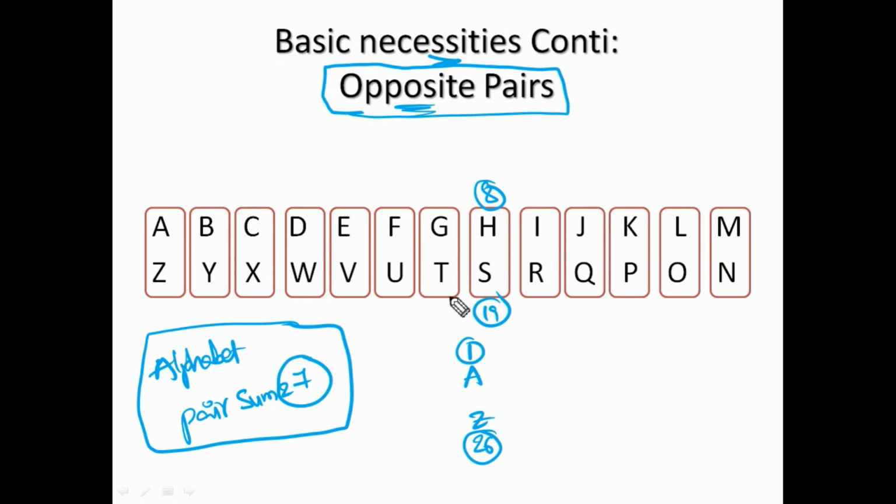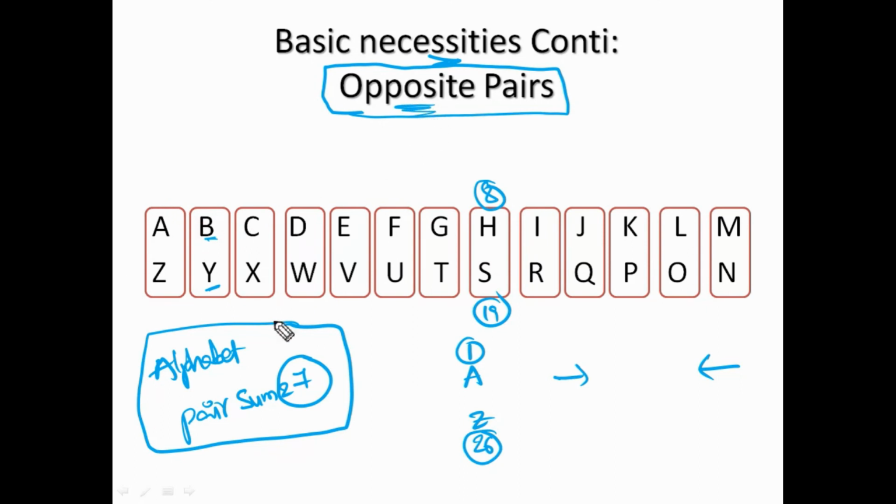Opposite pairs are nothing but letters maintaining the same number from forward and backward. From forward A is first, from backward Z is first, from forward B is second, from backward Y is second. So a pair of letters having the same position, maintaining the same letter number from forward and backward, we call them opposite pairs, opposite letters.